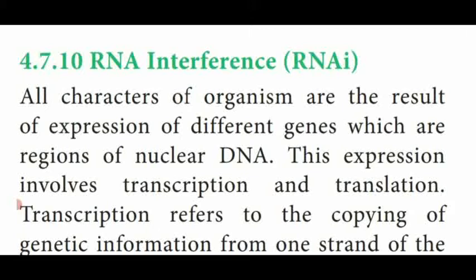These genetic characters are expressed in two processes, transcription and translation. We already studied this in the previous video class.